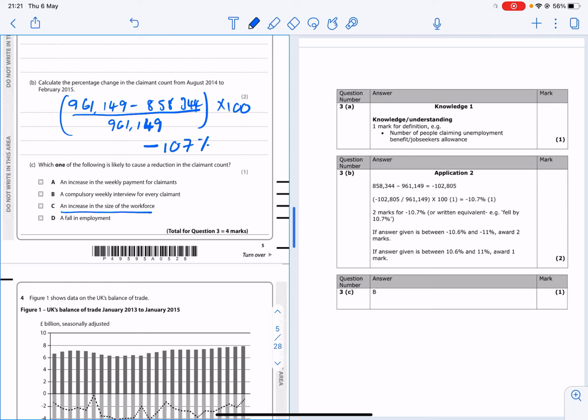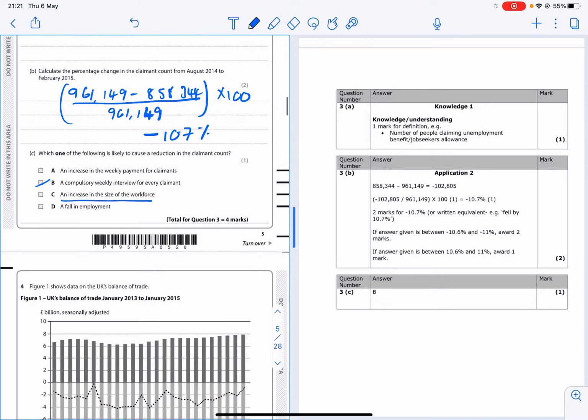So the correct answer is actually B, a compulsory weekly interview for every claimant. And the reason why it's B is because if people claiming benefits have to go for an interview, then they are less likely to claim the benefits because it's more hassle for them. It's too much like hard work, so they will possibly not bother claiming the benefits unless they actually need the money.